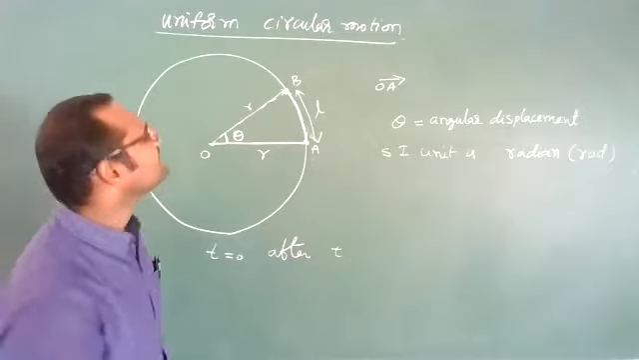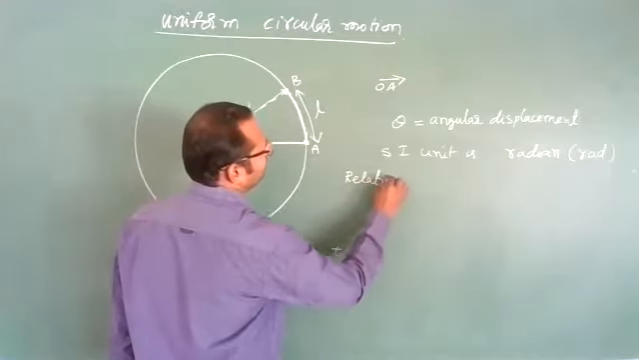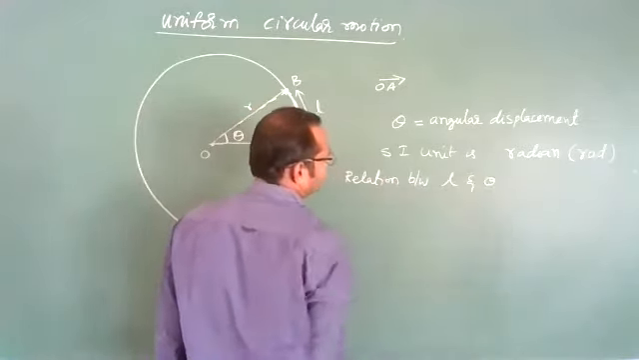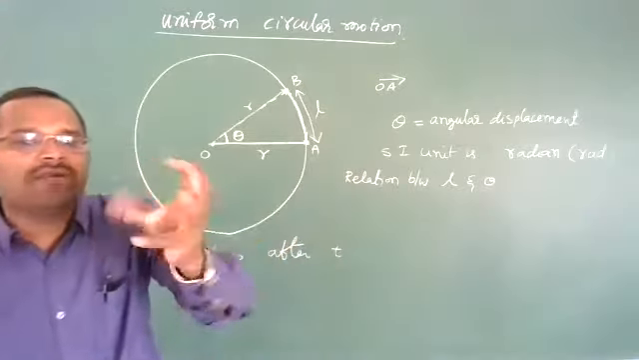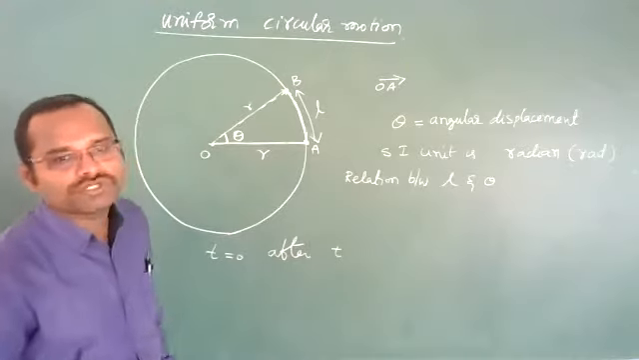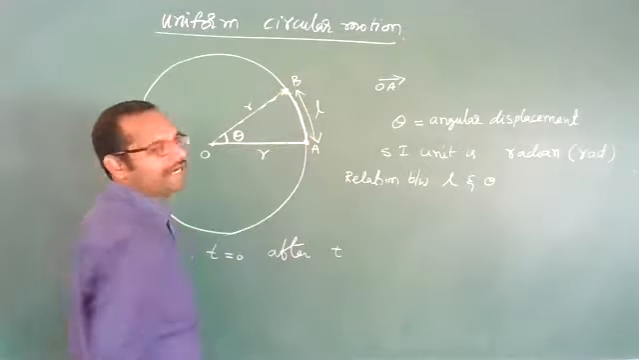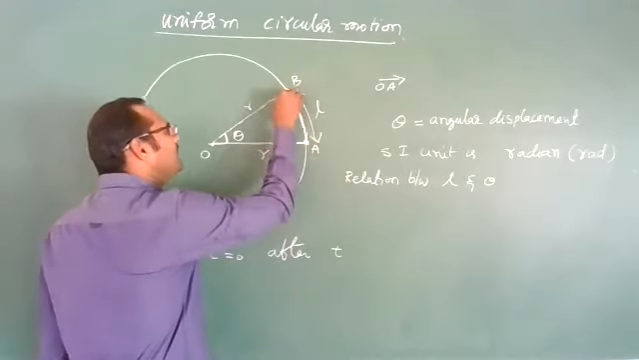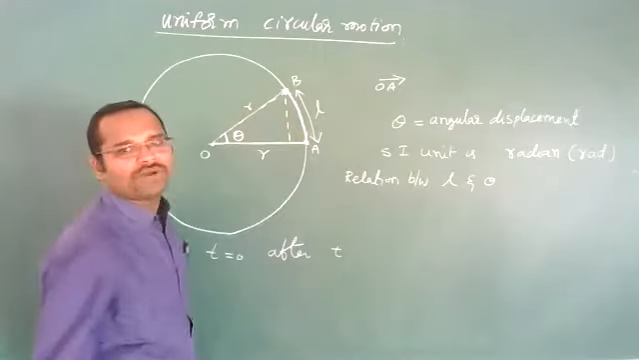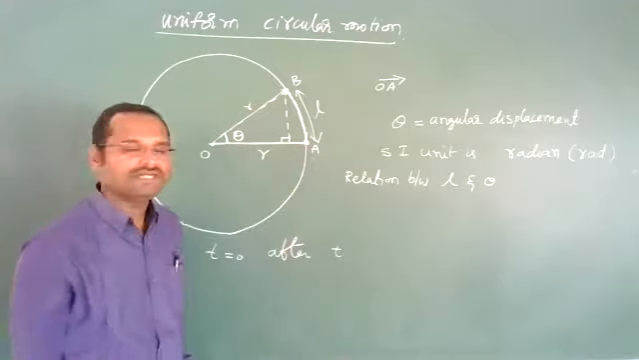Now, what is the relation between L and theta, linear distance and angular displacement? Let us find this. Let us suppose that this point particle has reached point B. Now, from this point B, let us drop one perpendicular. This is the perpendicular here.